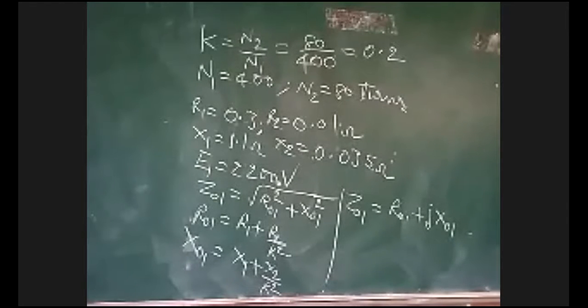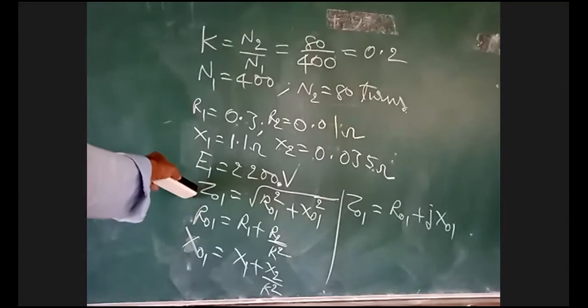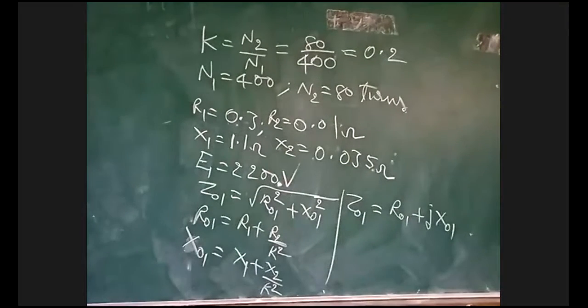Substitute R01 and X01, convert it to polar form. In the first formula we get only the magnitude, but in this formula we get both magnitude and angle.